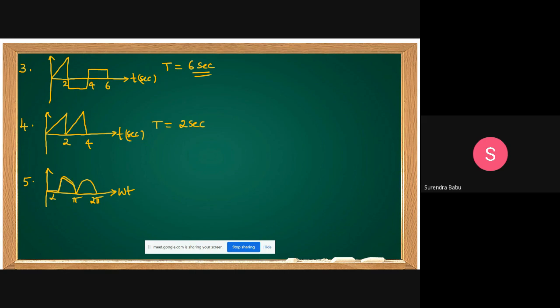What is the time period of this waveform? Is it pi or 2 pi? 2 pi, because this shape is different. The shape is not repeating again, so the total time is taken as the time period. Understand? This is exactly how to define the time period. If it is a one cycle waveform, you can take the total one cycle as the time period.